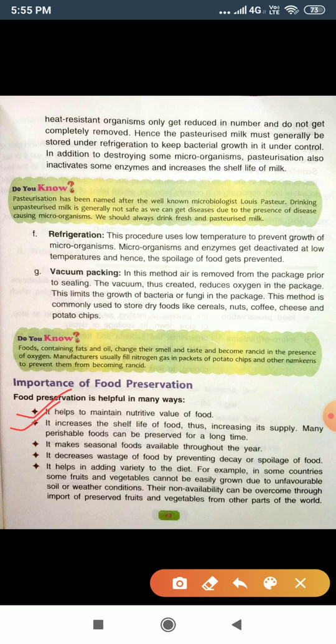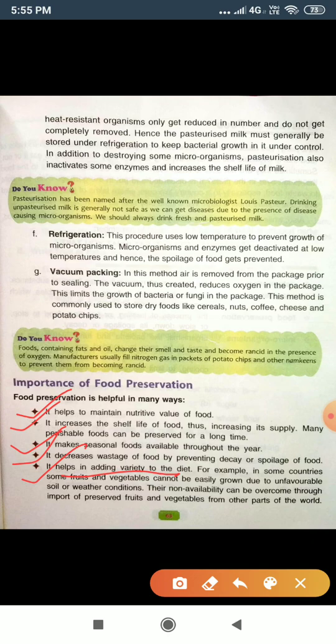Third, it makes seasonal food available throughout the year, and number four, it decreases the wastage of food. And fifth, it helps in adding variety to the diet. That means in any season you can eat any fruits and vegetables too.